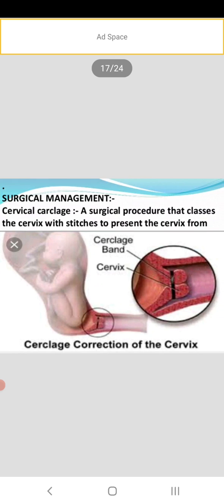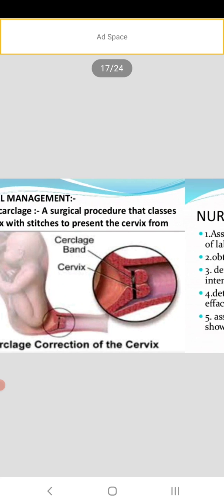We are doing cervical cerclage, a surgical procedure that closes the cervix with stitches to prevent the cervix from opening. You see the picture. This is the correction of the cervix.